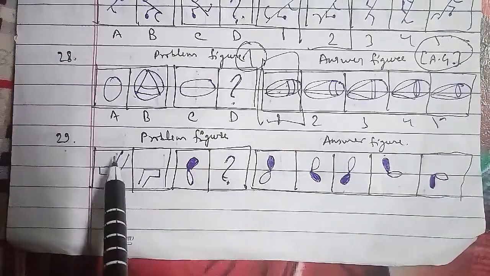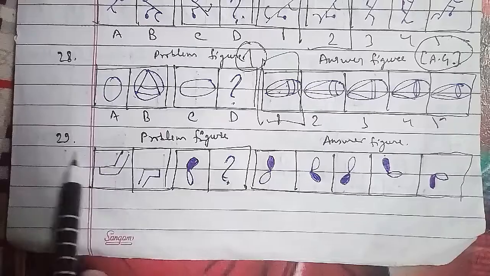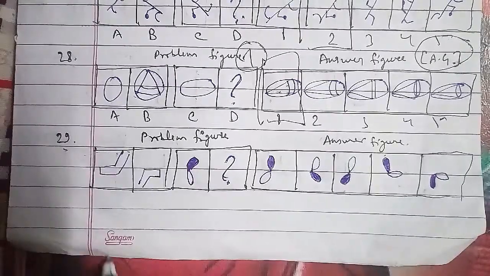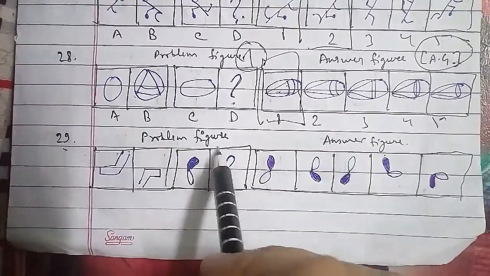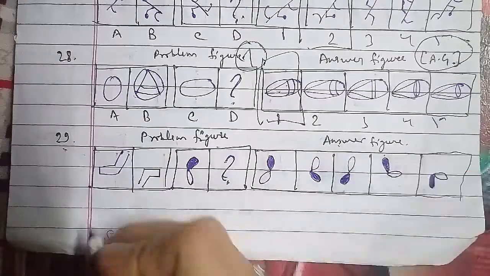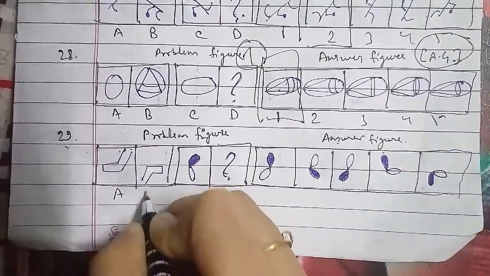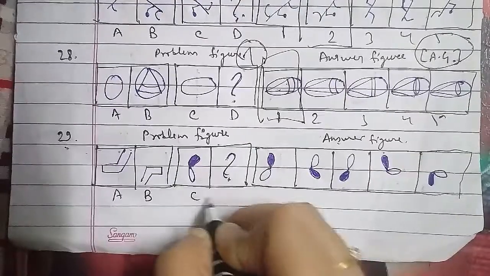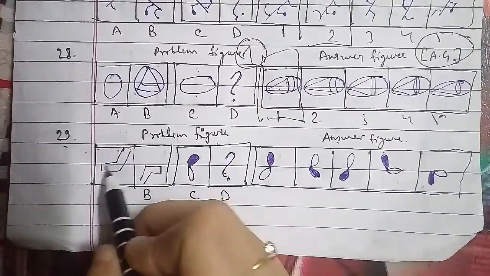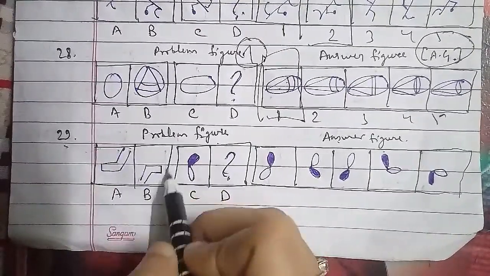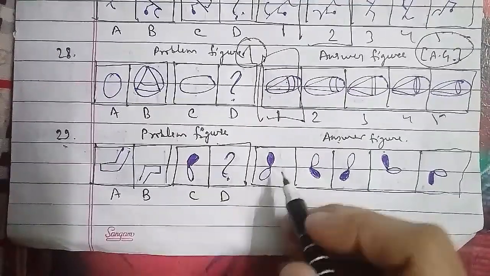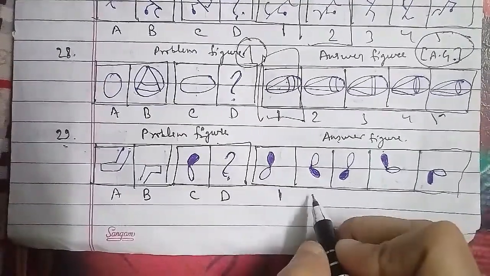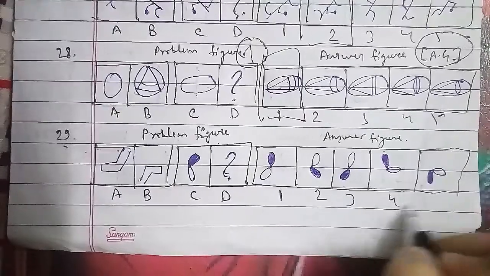Let's go ahead with the other one that we have to talk about, which is the 29th question of the session. These were the problem figures and these were the answer figures as well. As you can see, this has been named as figure A, B, this pin C and this pin D. So as you can see, it's been like that, and that is from the downward itself. For the answer figures we have 1, 2, 3, 4 and 5.